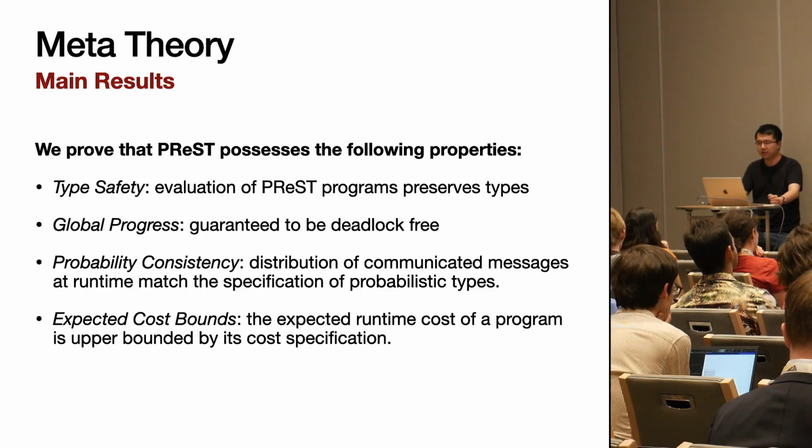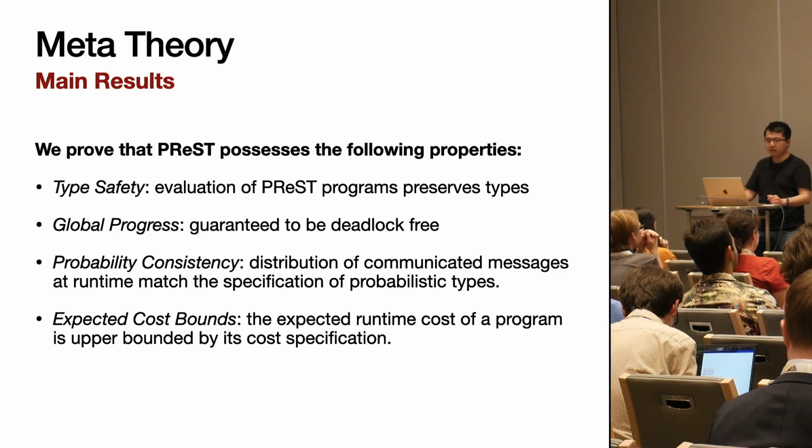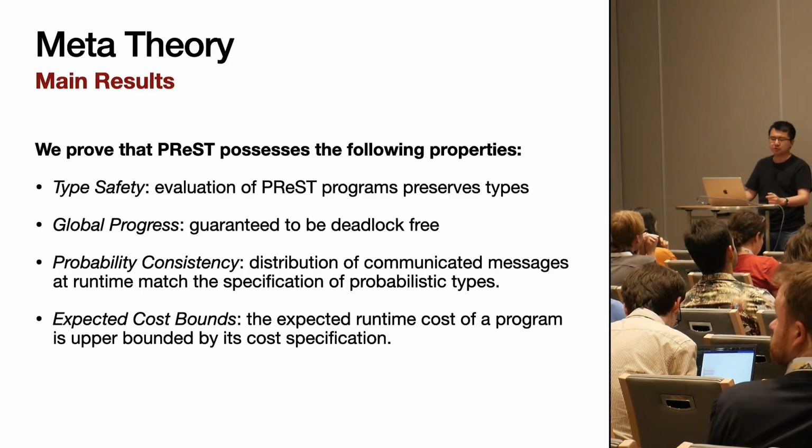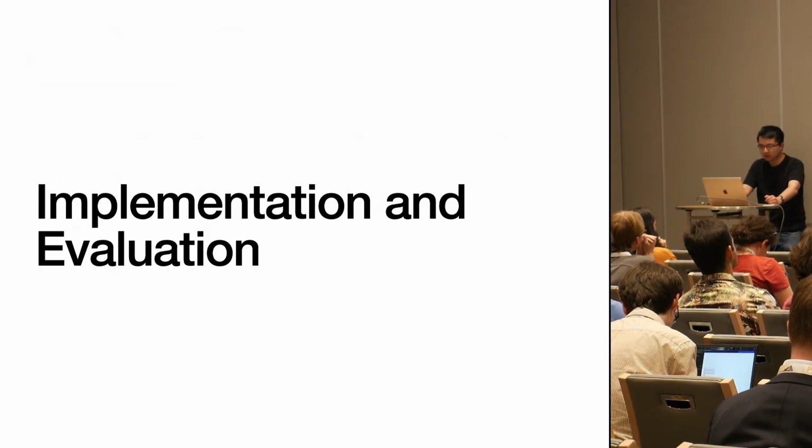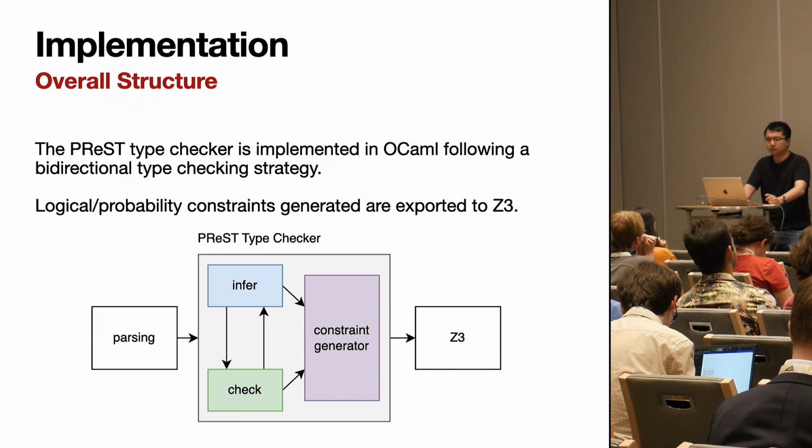So this is an extra annotation that we can add onto our types that tells us how many iterations a function will run for. So for our implementation and evaluation, the PReST type checker is implemented in OCaml following a bidirectional type checking strategy.